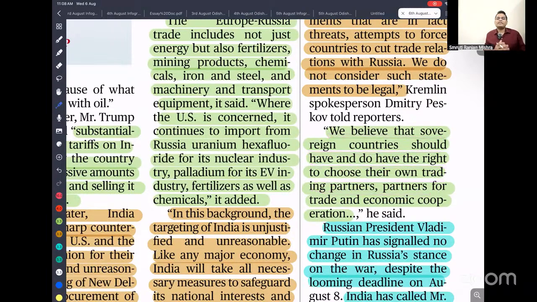Yes, each and every sovereign country should have their own right. You can see about the USA also. The USA also flip-flops, and they have changed their stand on Pakistan.